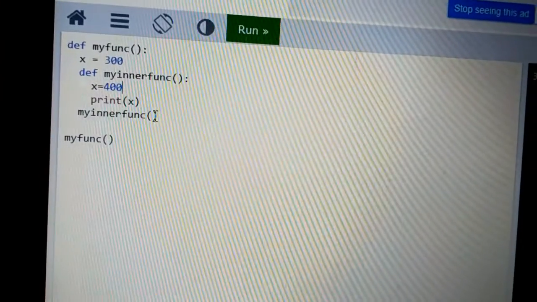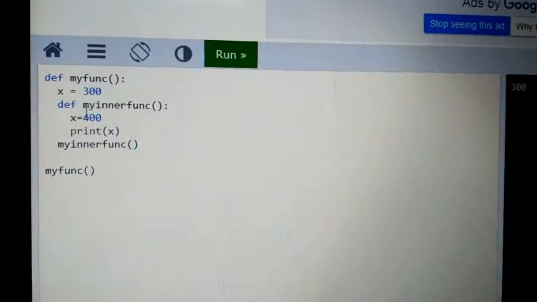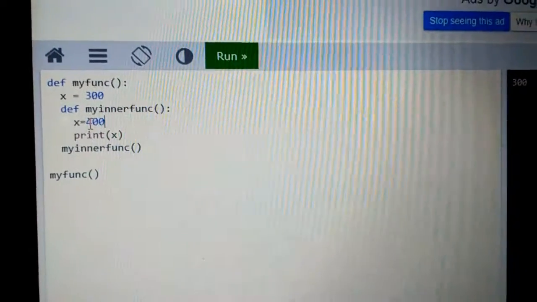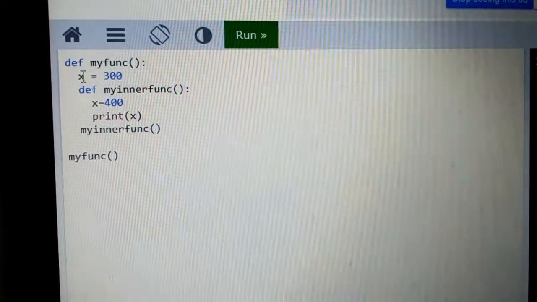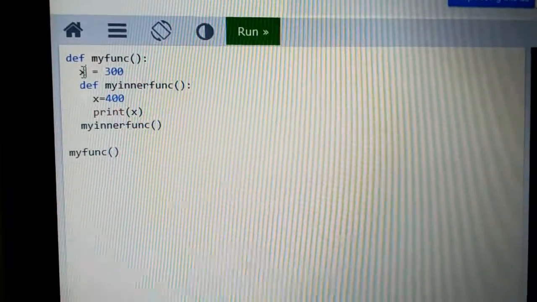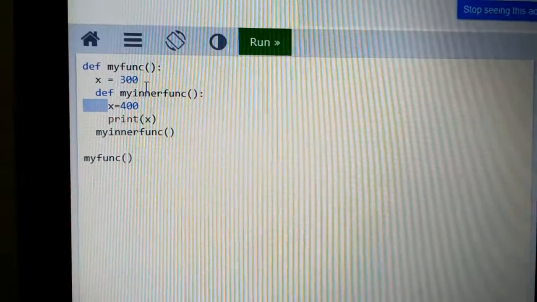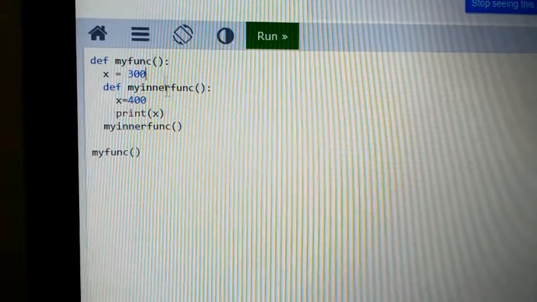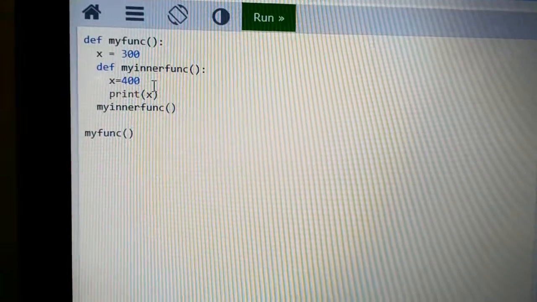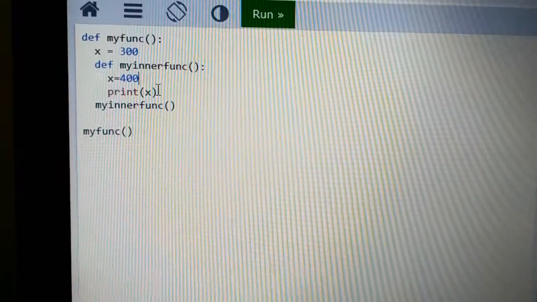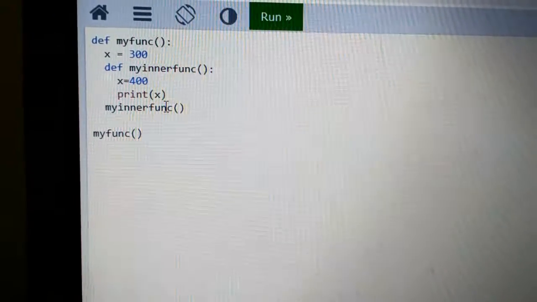See here, last time x is equal to 300, it referred to the x is equal to 300 variable and printed the value of x is equal to 300 here. This time I change this code according to my requirement. See, my inner function, the second function, consists of another x variable, x is equal to 400. Here this x is equal to 300 belongs to my function, x is equal to 400 belongs to my inner function. These two are different local variables. This one is one local variable, this one is another local variable. Last time it printed 300. This time x is equal to 400. Then the next statement is print of x.